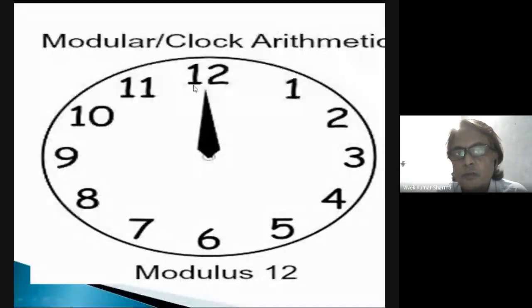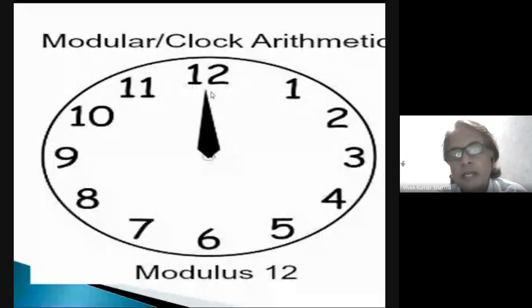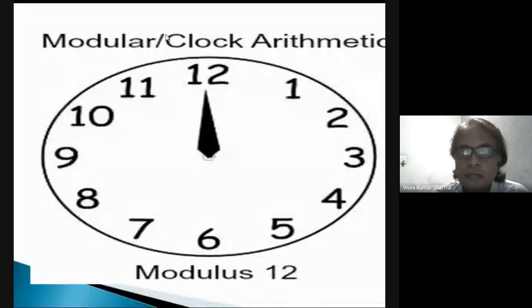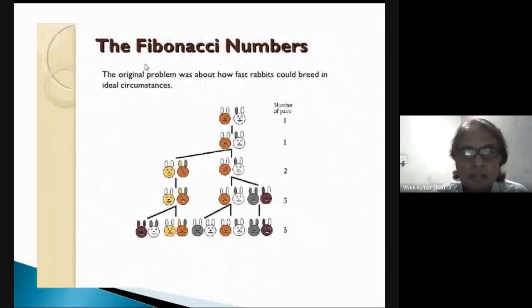This is modular clock arithmetic. It is used in cryptography because it can be repeated infinitely. Similarly, we use prime numbers in cryptography, because they can be repeated infinite times. So similarly here we take modulus 12 and it will be repeated.